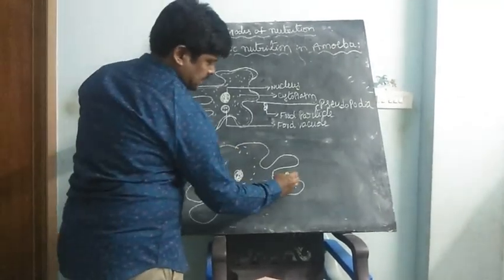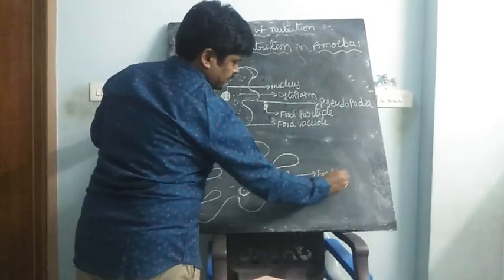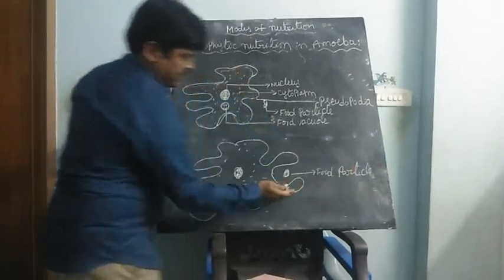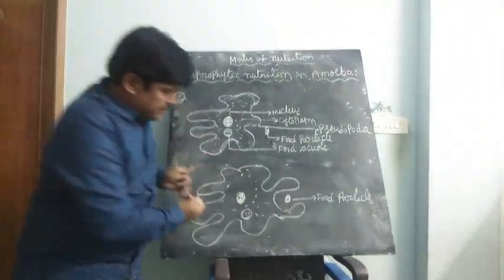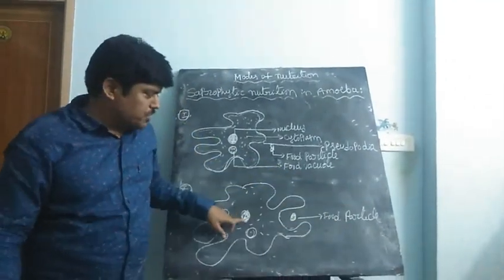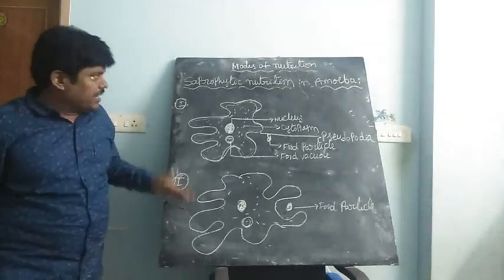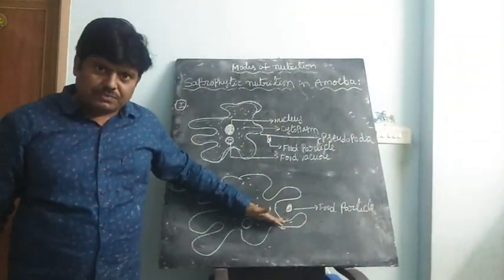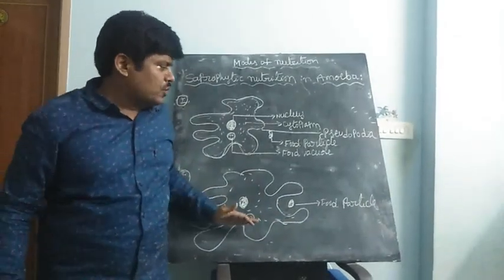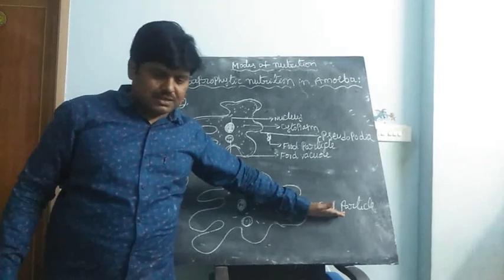Clear? This is the food particle. Gradually, with the help of pseudopodia, they move towards the food particles. This is the second step of saprophytic nutrition in amoeba. The second step is moving towards the food particles with the help of the locomotory organ.